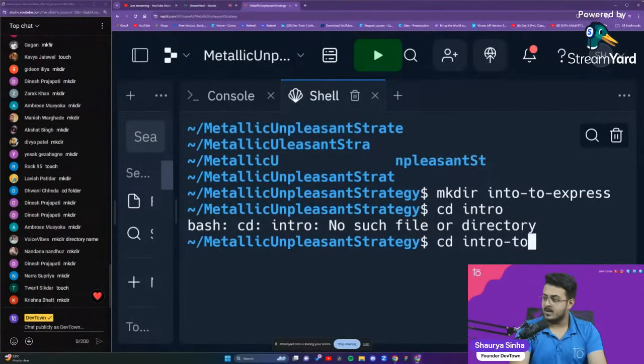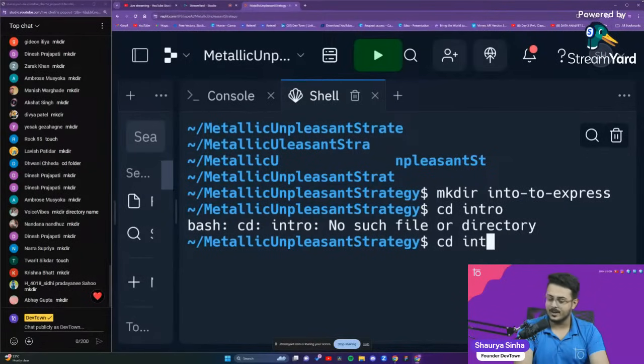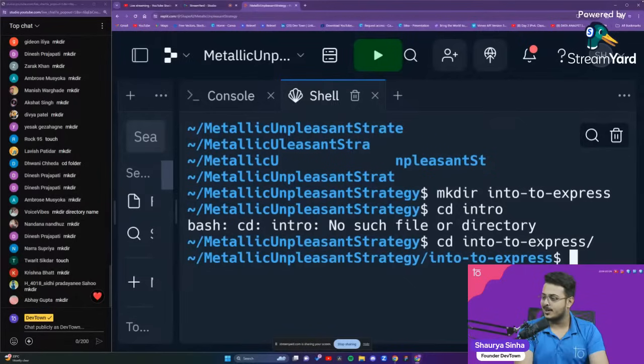Why is the tab not working? I think I'll have to write the entire thing. Intro. Okay, I have written the wrong spelling, guys. Make sure that you are not making that error. Instead of writing intro, I've written into. Okay, that is the reason why my tab was not working right over there.